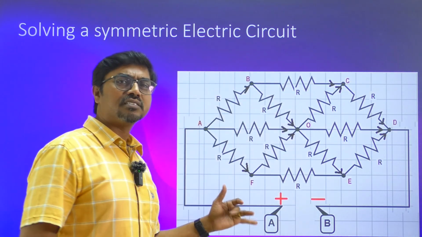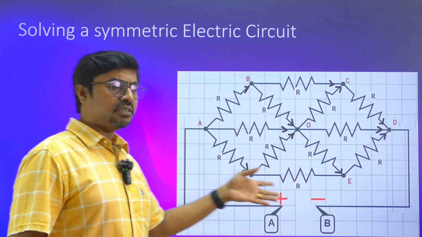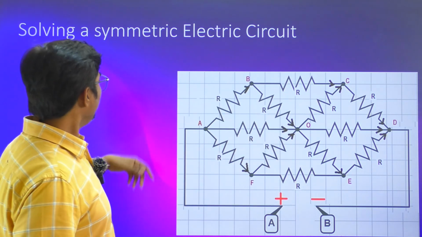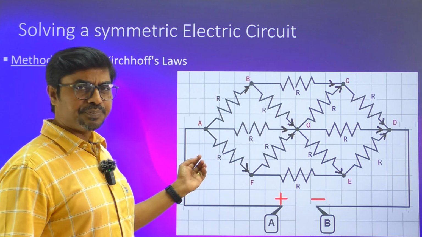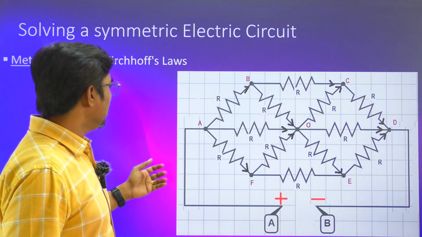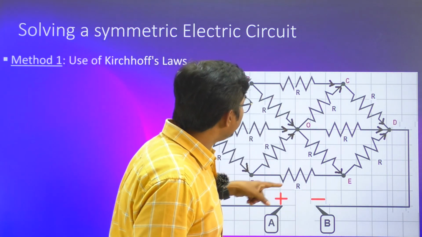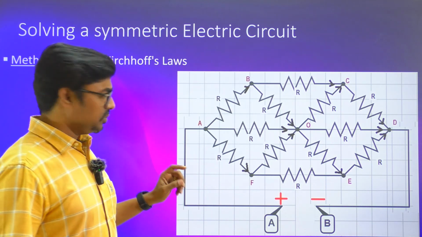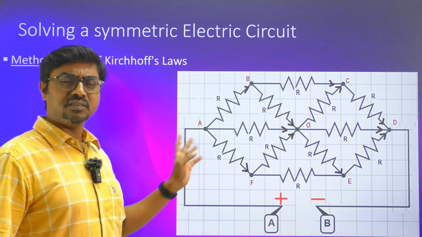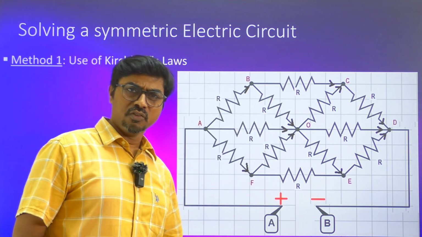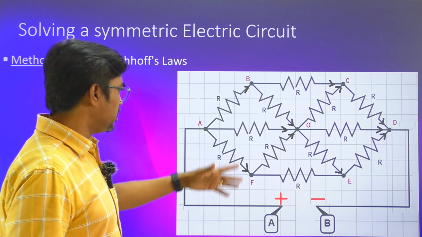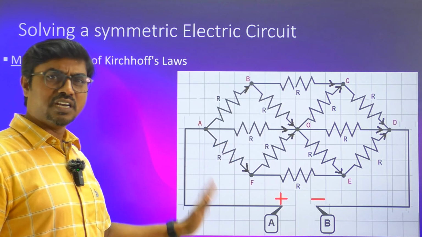Similarly, let us take another example of finding a current using symmetry. If you don't use symmetry, there is a method: Kirchhoff's laws, the junction law and loop law. You have 12 branches here, so you can imagine 12 currents, write loop equations and try to solve them by creating as many variables as required. That's one method, a very lengthy method.